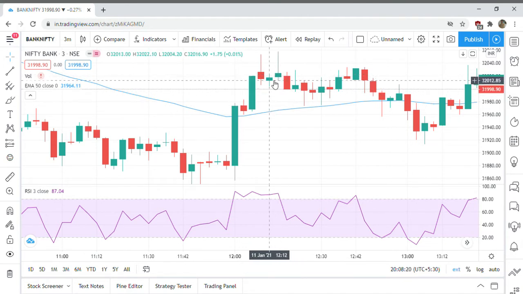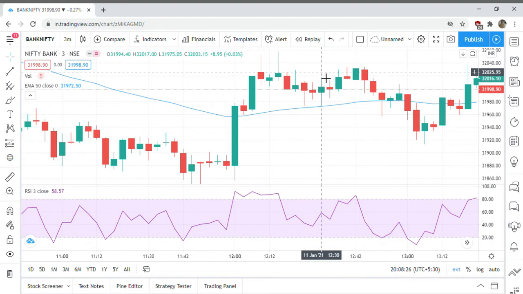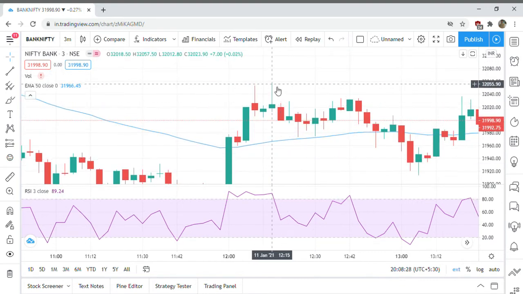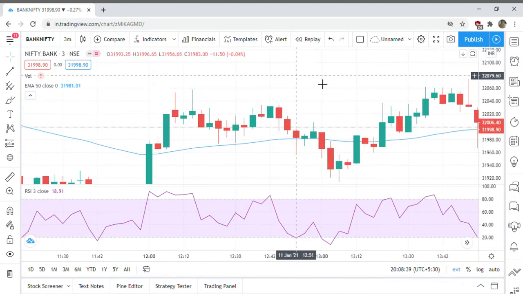In this case, our criteria matches, but this wick is telling us that there is a rejection, so we don't take any trade here. Now let us see if we get some other opportunity.